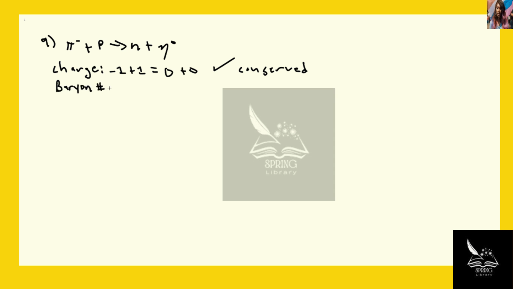The baryon number of a pi meson is 0, plus the baryon number of a proton, which is 1. Is that equal to the baryon number of a neutron, which is 1, plus the baryon number of an eta meson, which is 0? So 0 plus 1 is equal to 1 plus 0. So the baryon number is conserved.